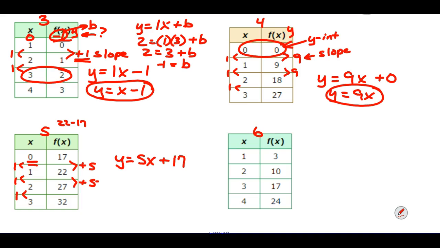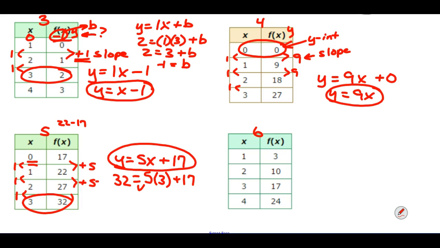If you're ever unsure about whether you have the right answer or not, you don't have to ask anybody. Take one of the other points, maybe the 3, 32. Take the 3, 32 and substitute the x value, which in that case is 3. And 5 times 3 plus 17 equals 32. And you're like, yeah, I got it right. And that's how you can check, by picking any point, plugging it into what you think the answer is, and checking to see if that is correct.